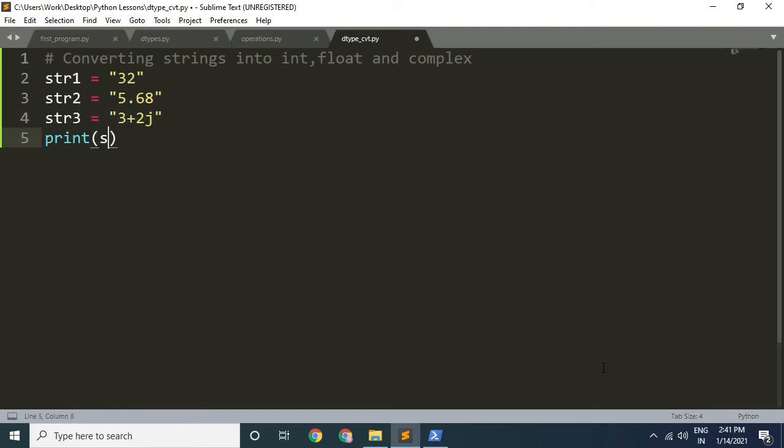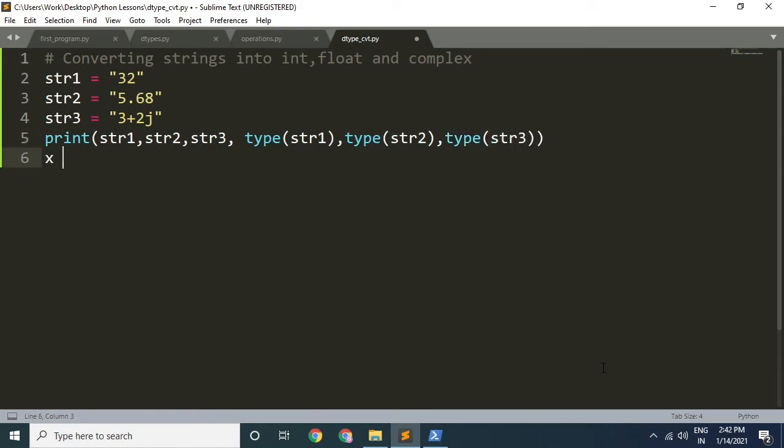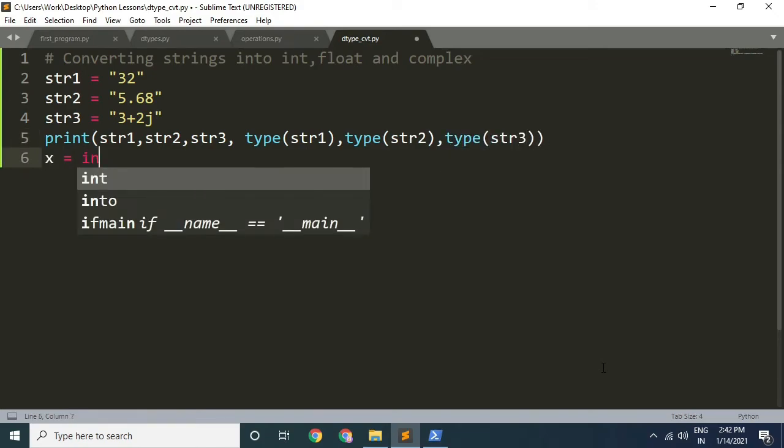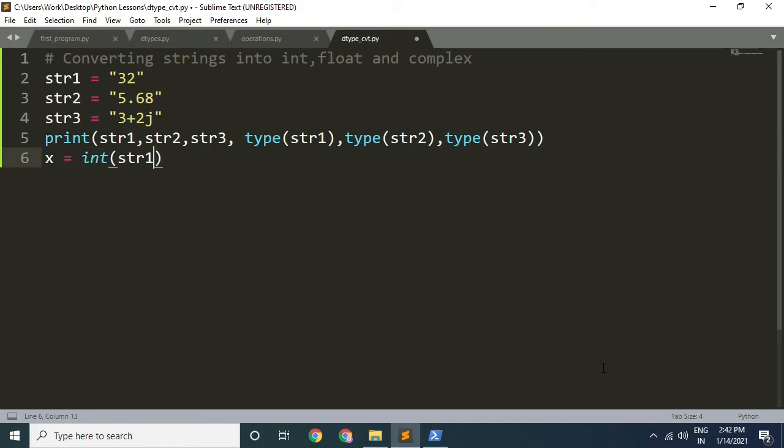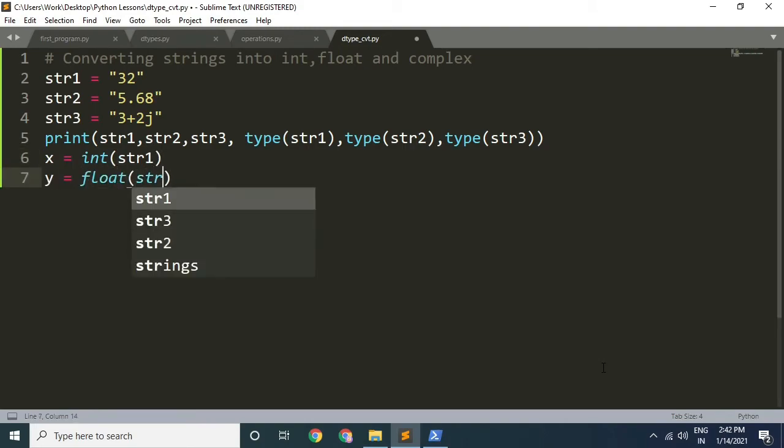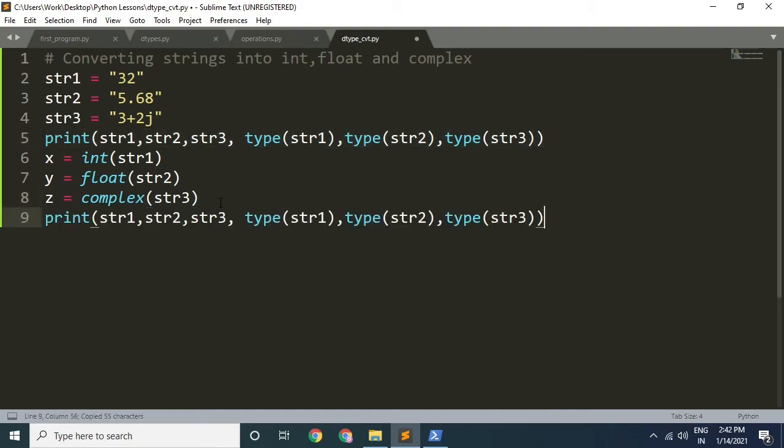Then we will print them with their data types like this. Now let's convert them. x is equal to int(str1) for integer conversion, y is equal to float(str2) for float conversion, and z is equal to complex(str3) for complex conversion, and print them just like before.